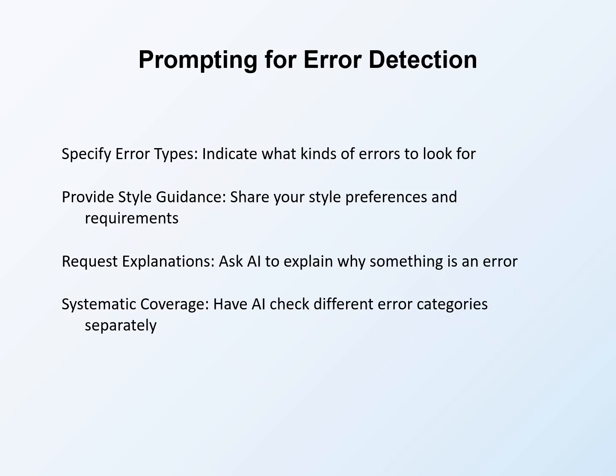Specifying error types indicates what kinds of errors to look for. Ask AI to focus on subject-verb agreement, or comma usage, or consistency in terminology. Focused error checking catches more issues than general requests. Different passes for different error types improve thoroughness.